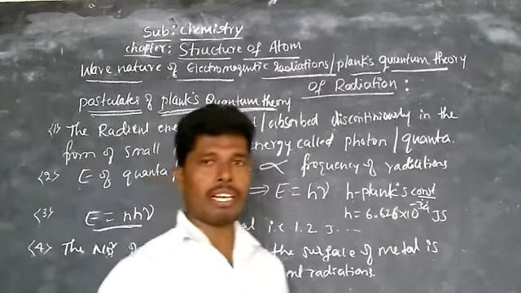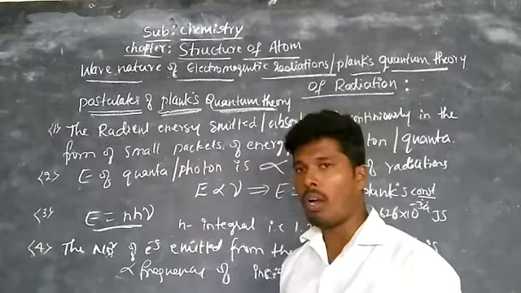And the minimum amount of energy that will be absorbed by the metal is called threshold energy.